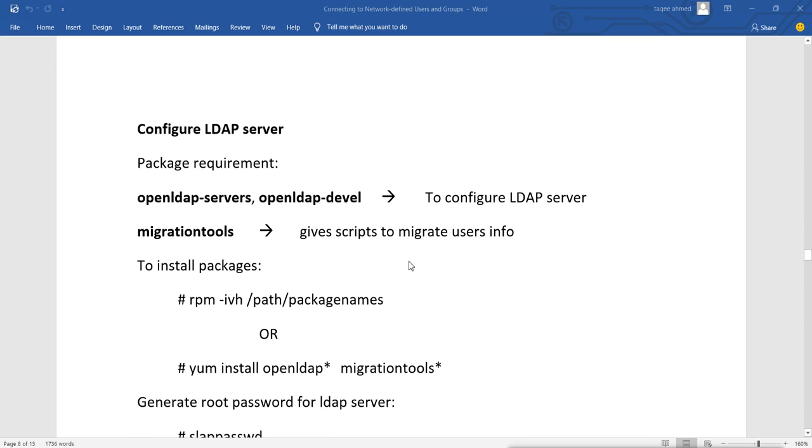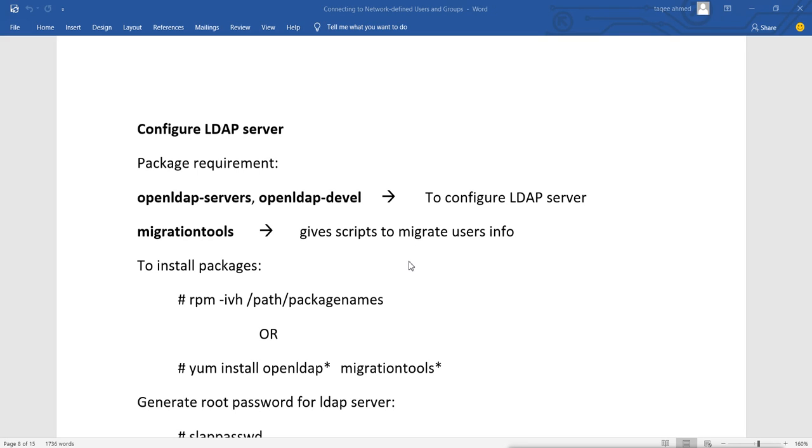So now if we want to configure this LDAP server in our Linux system with the help of the LDAP protocol, what do we need here? First, we need the packages required to configure the server. So first, on the server we need the packages OpenLDAP server and OpenLDAP dev. These two packages we require to configure the LDAP server. We need one more tool, one more package. It is called migration tools.